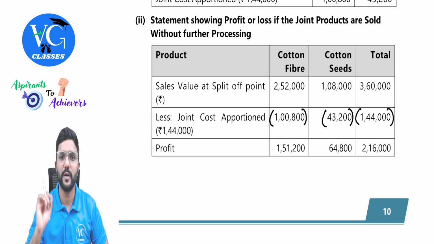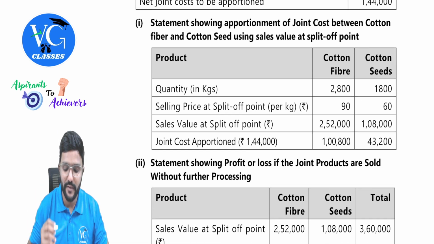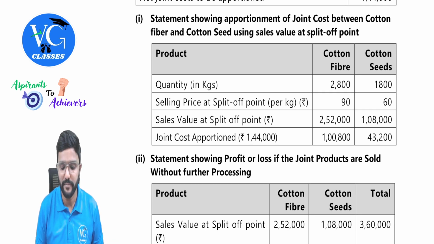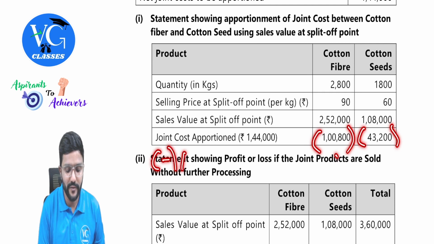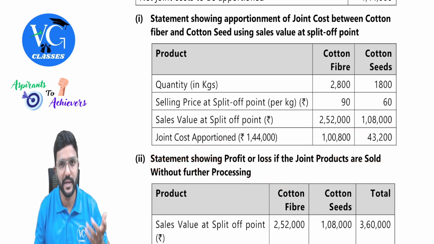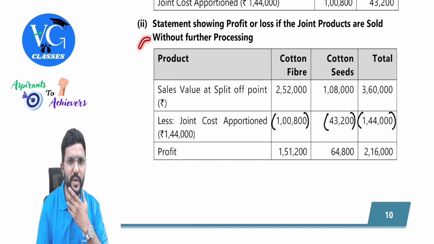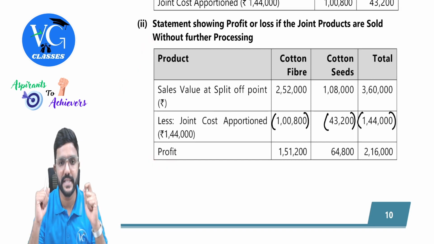Next, second requirement. Statement showing profit or loss if the joint products are sold without further processing. Guys, actually here itself you can continue if you want to save time. So here you have anyway reduced joint cost. Then you deduct further processing cost. You will get profit or loss straight away. By doing that you can save time, whereas here they have done it separately. You can do this way also, nothing wrong, but that will take a little extra time.